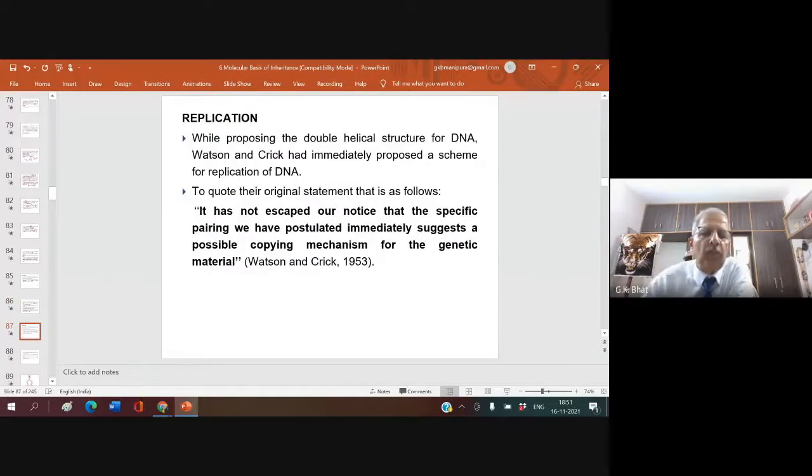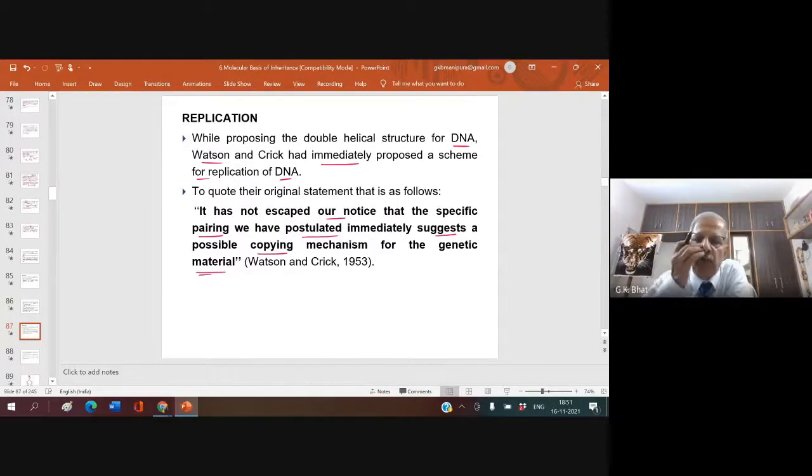Now, let us go to replication. While proposing the double helical structure for DNA, Watson and Crick had immediately proposed a scheme for replication of DNA. To quote their original statement, it has not escaped our notice that the specific pairing we have postulated immediately suggests a possible copying mechanism for the genetic material.